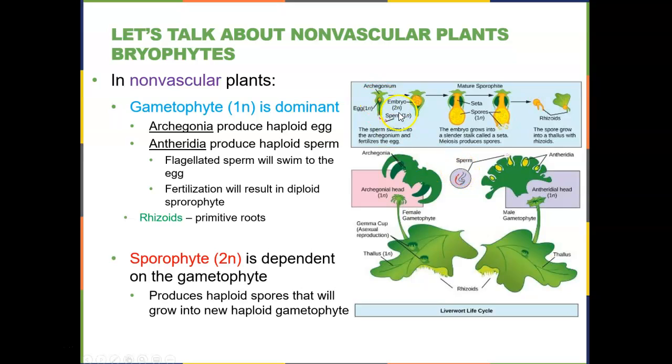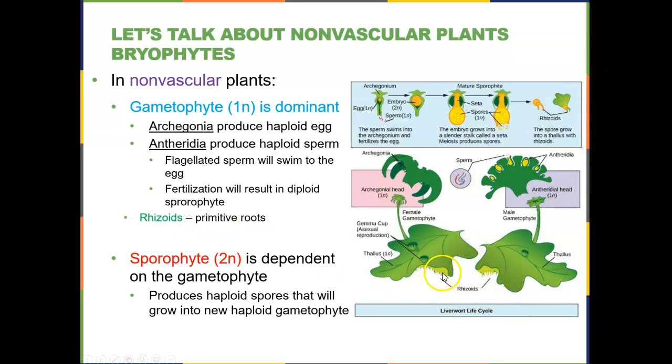When they fertilize, so here we have the sperm, which actually enters the archegonial head. So it enters in, fertilizes the egg, stays in there, produces an embryo, which is 2N, diploid. That embryo grows, makes spores. The spores get released. And then remember the spores, if you see that word spore, it's always haploid. That spore gets released and grows into a new moss or liverwort, and it is haploid. So it grows into a new gametophyte.